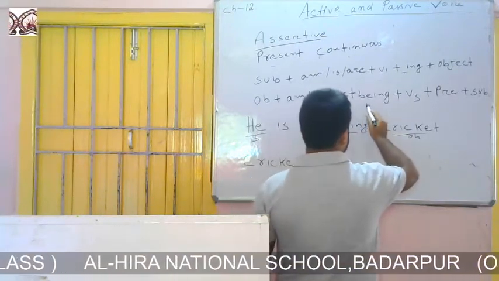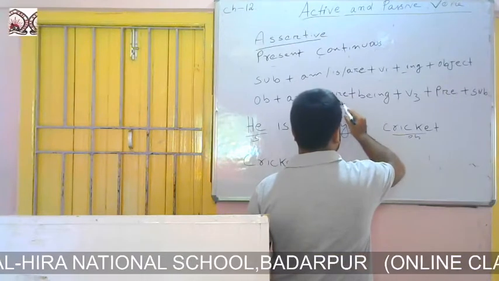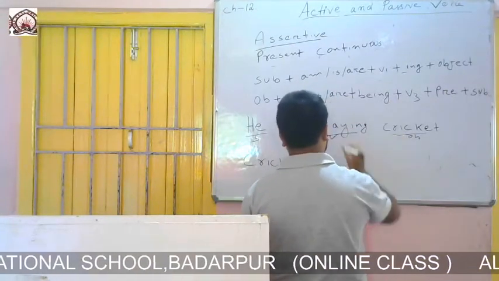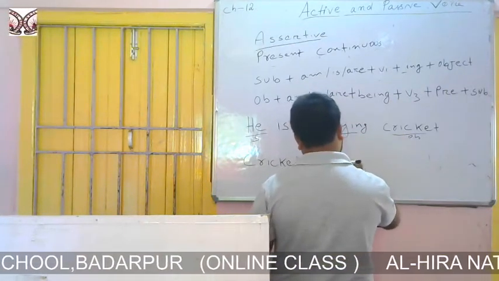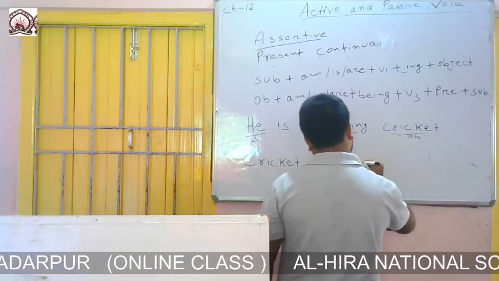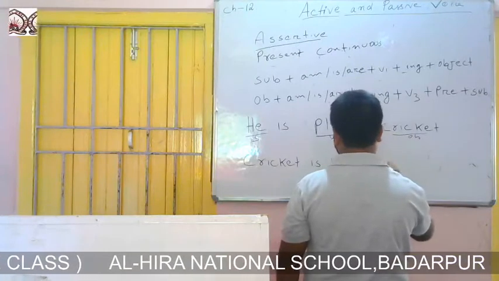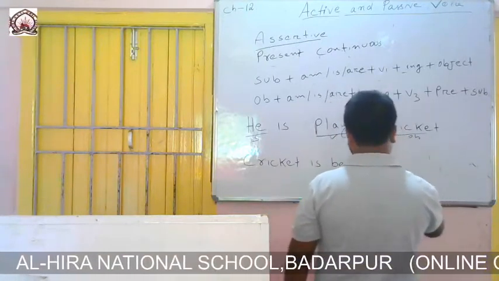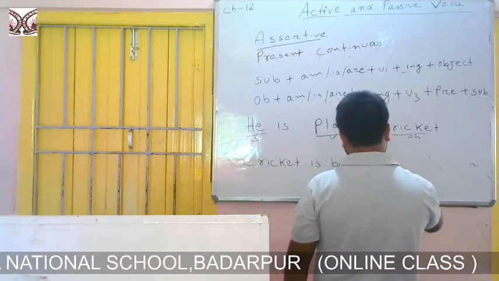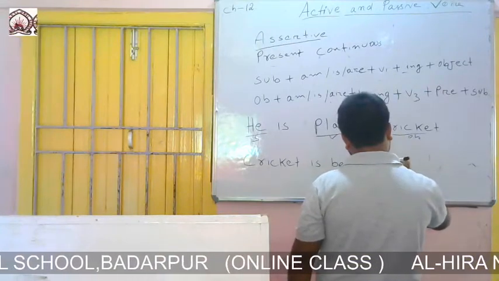Then the formation says to write being after am, is or are, so we'll write being, B-E-I-N-G: cricket is being. Then we write the third form of the verb. Here the verb is play and its third form is played, P-L-A-Y-E-D.